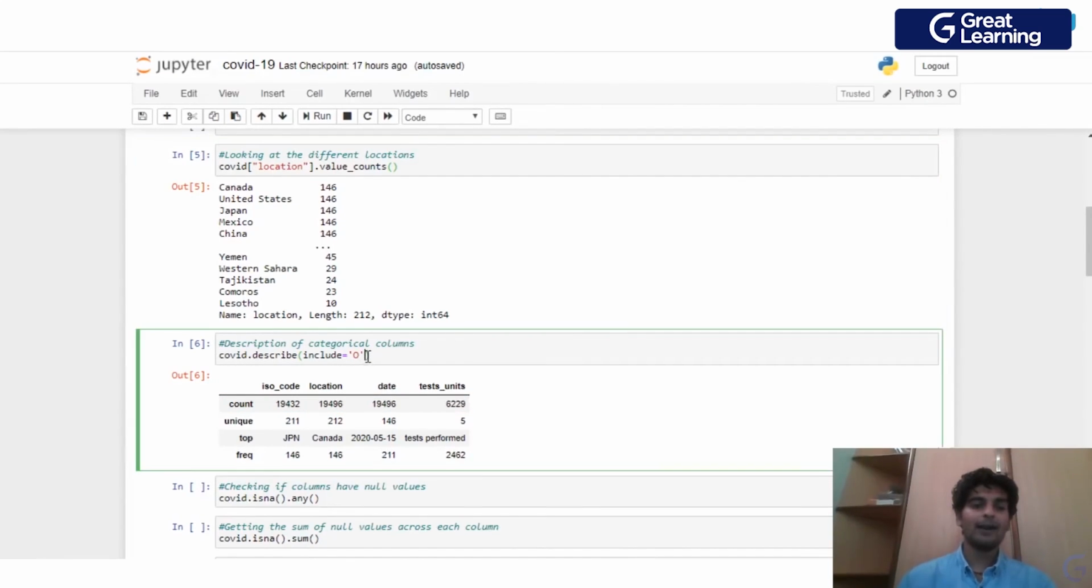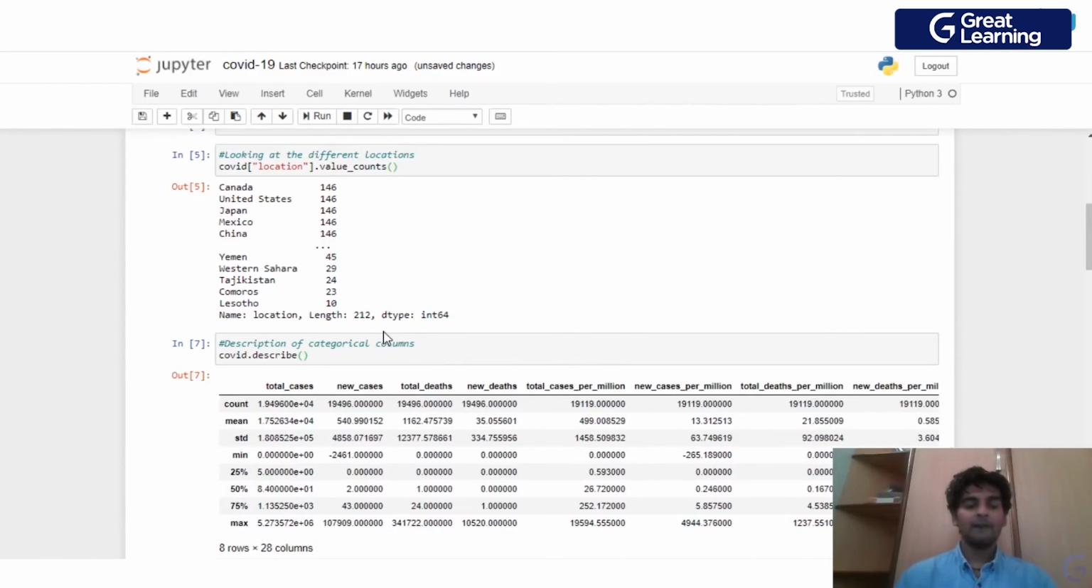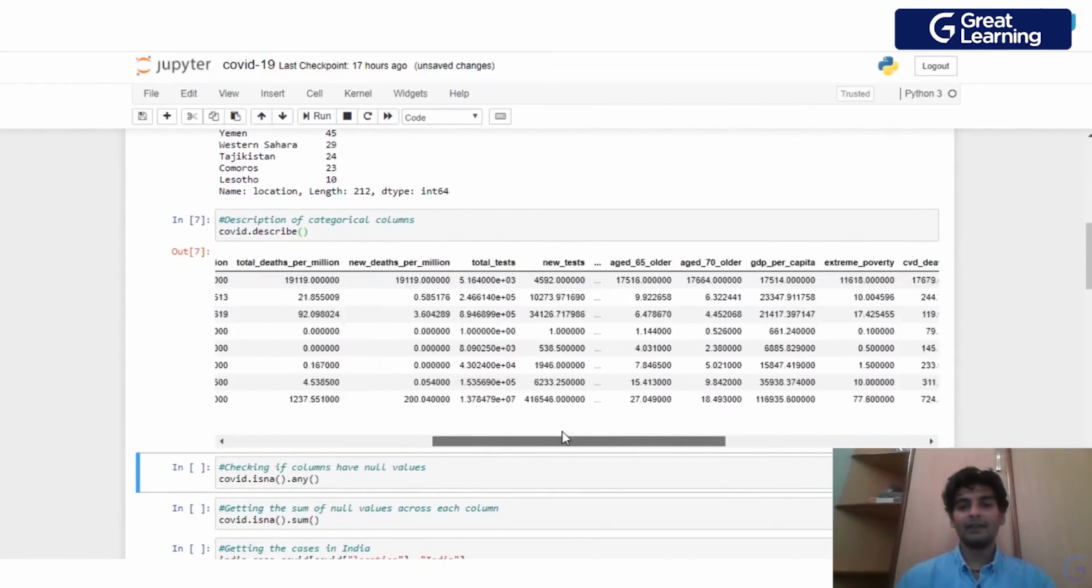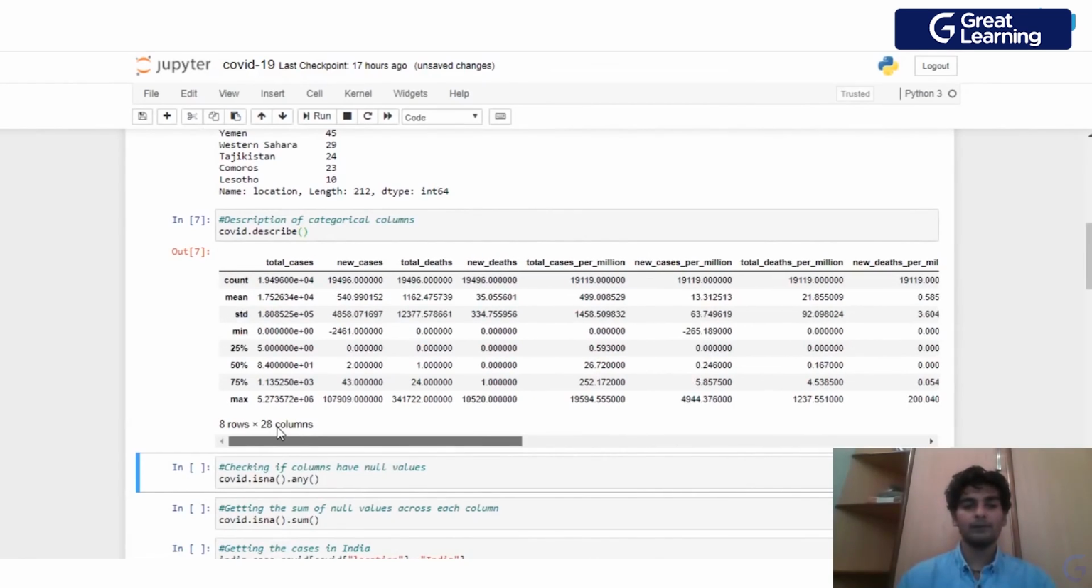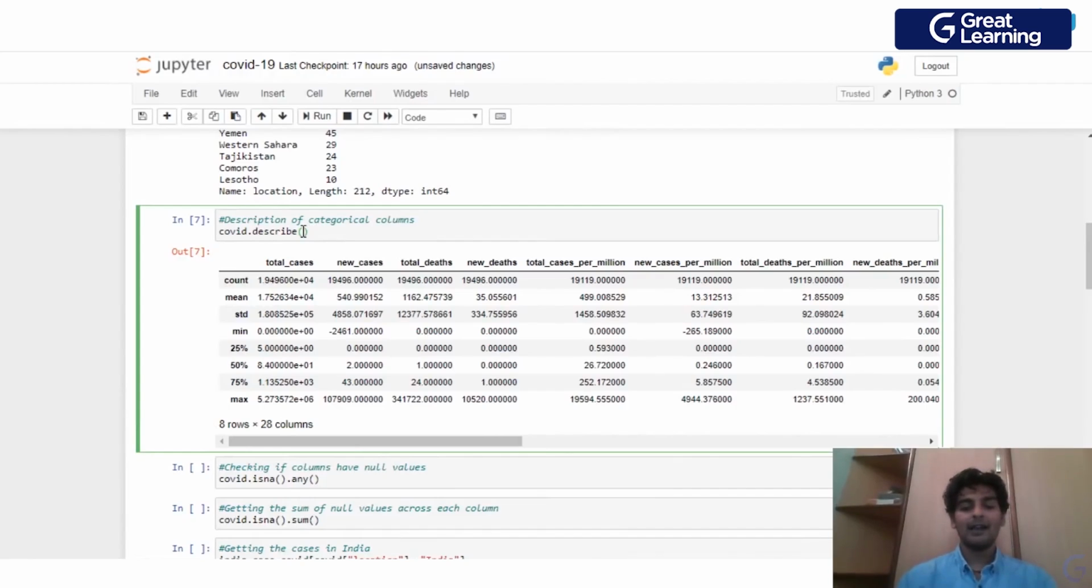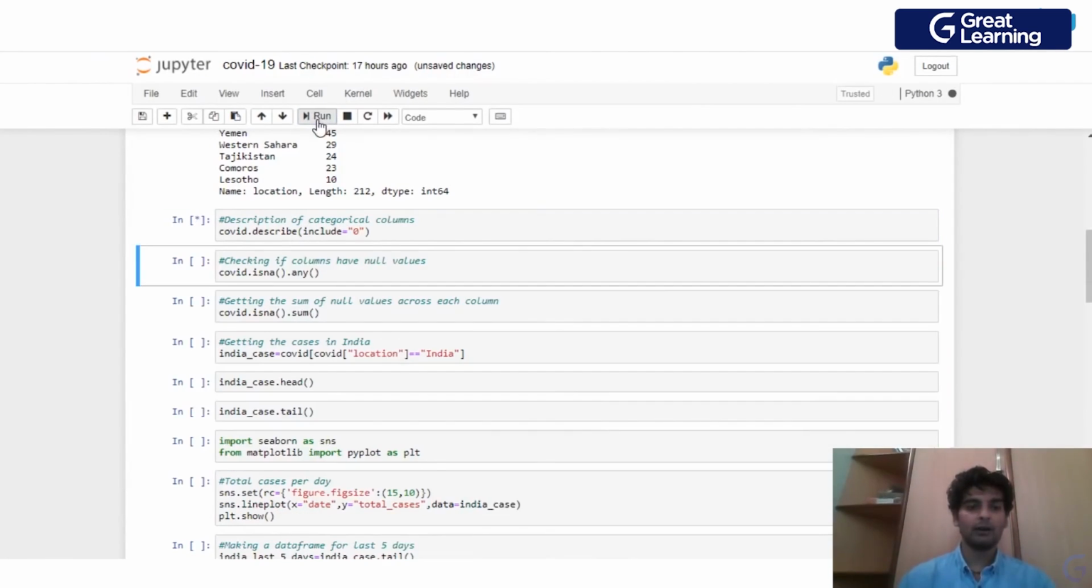Now let's say if I go ahead and remove this include equal to O, let's see what happens over here. If I remove this, as you see, we have the description of all of the columns over here, right? So a description of basically all of the numerical columns, but I don't want the description of all of the columns. I want the description of only the categorical columns.